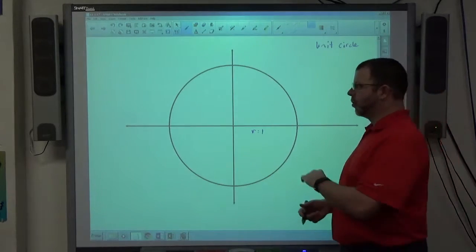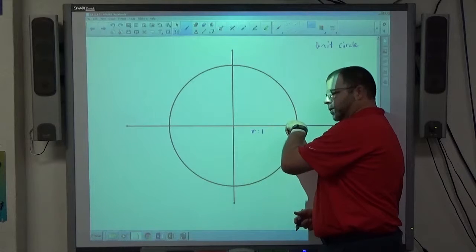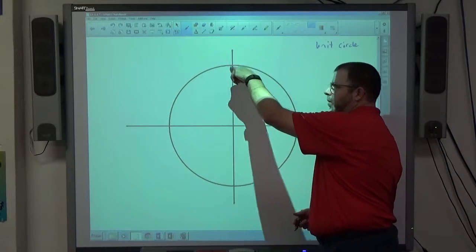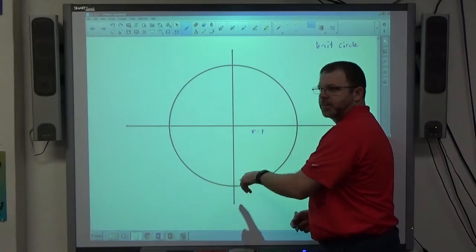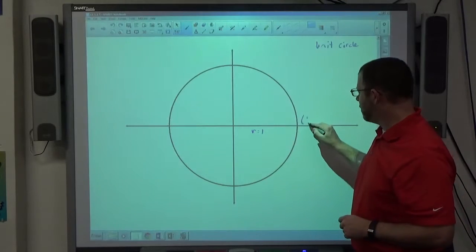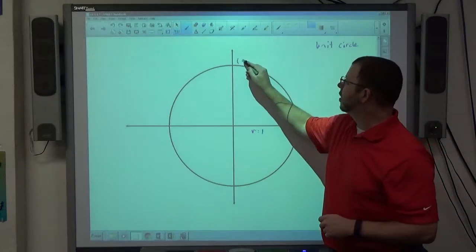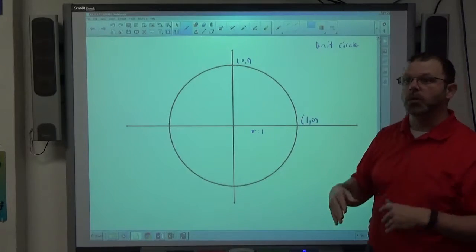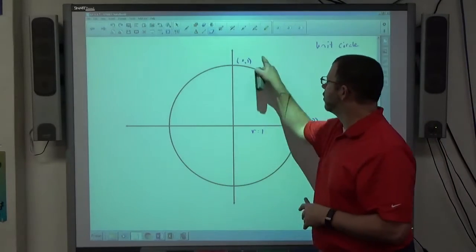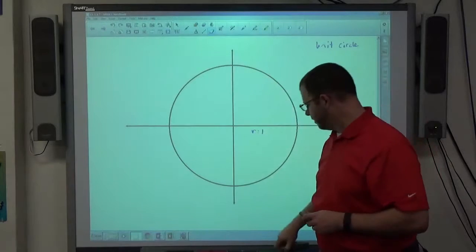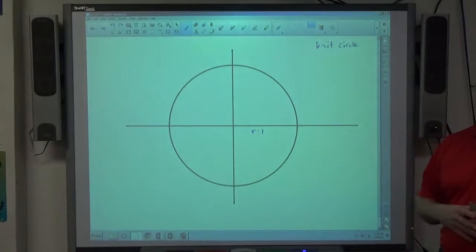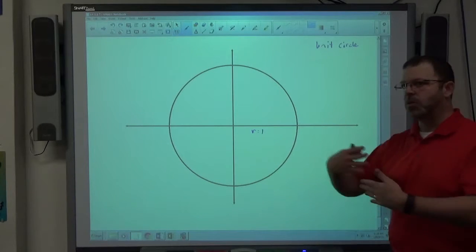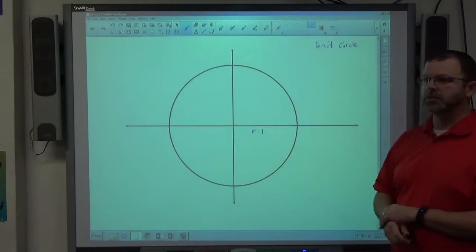All right. So if I go out here, it's 1. Up here, it's 1. Over there, it's 1. Down there, it's 1. The coordinates at this point are 1, 0. The coordinates at that point are 0, 1. And we're going to actually work with the coordinates down the road. But again, imagine a unit circle always centered at the origin when you're dealing with trigonometry, which we're going to get into pretty hardcore this chapter, all the sine, cosine stuff, and then we're going to apply stuff in chapter 6 and 7.